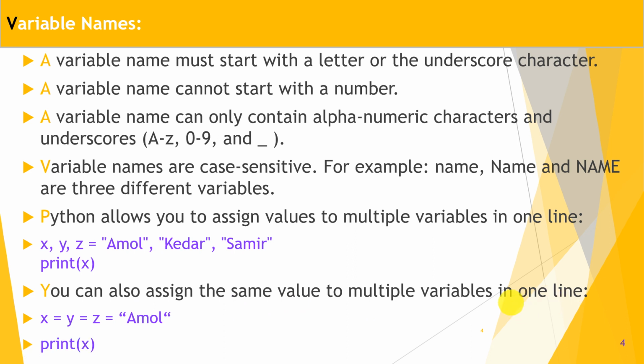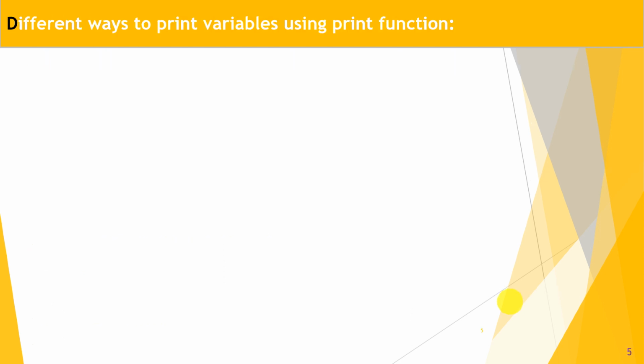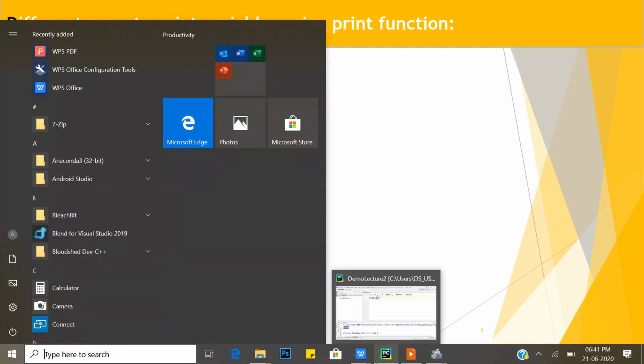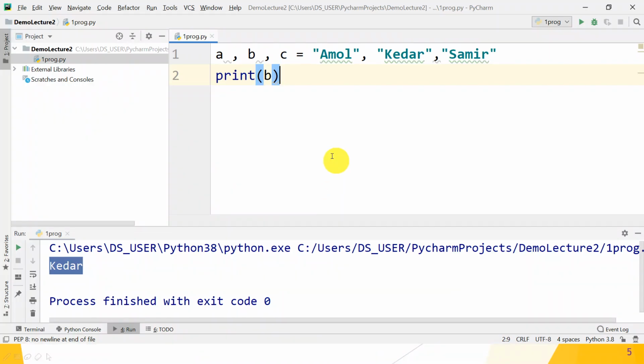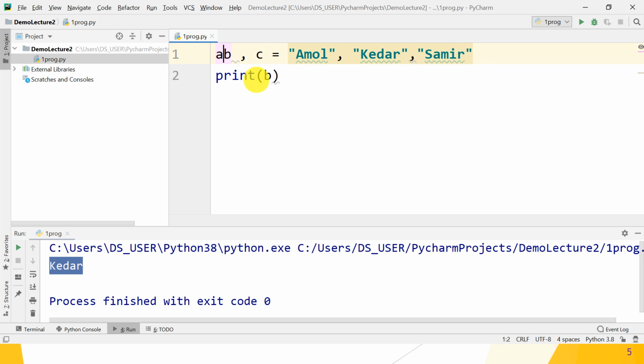Okay, so print x. We can also check whether it works or not. So here, what is the code? a is equal to b, then b is equal to c, and c is equal to Amol. Remove all other parts. Okay.